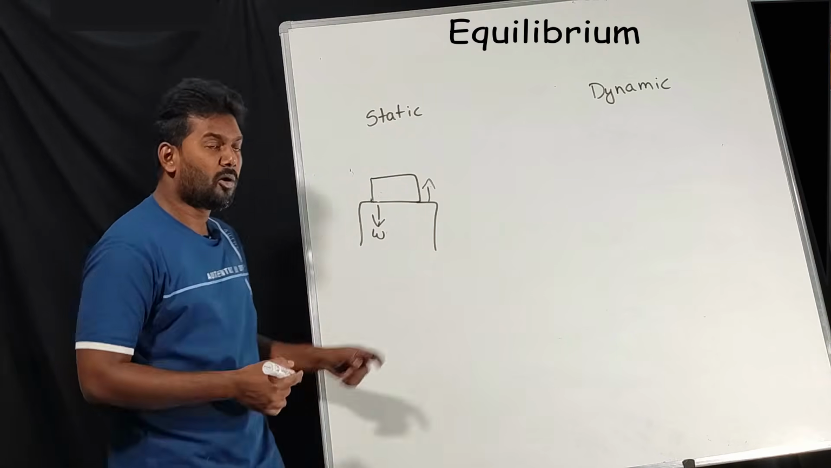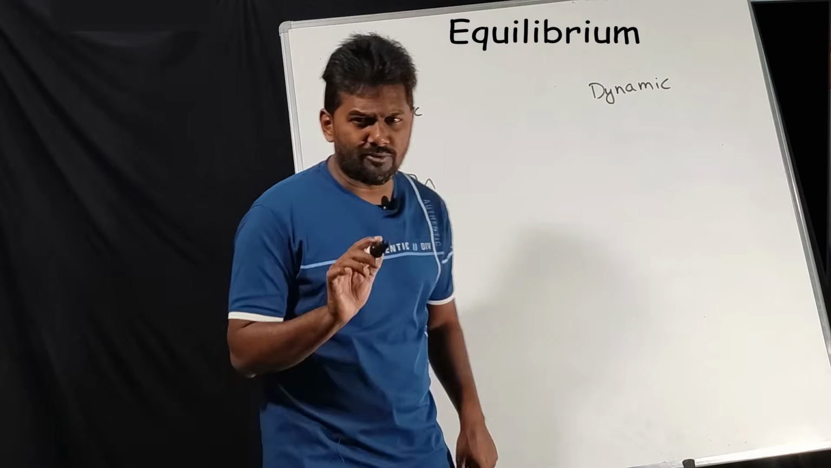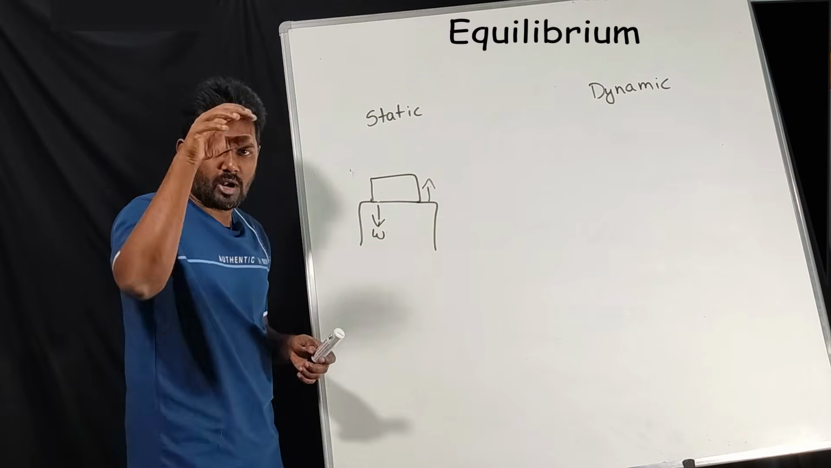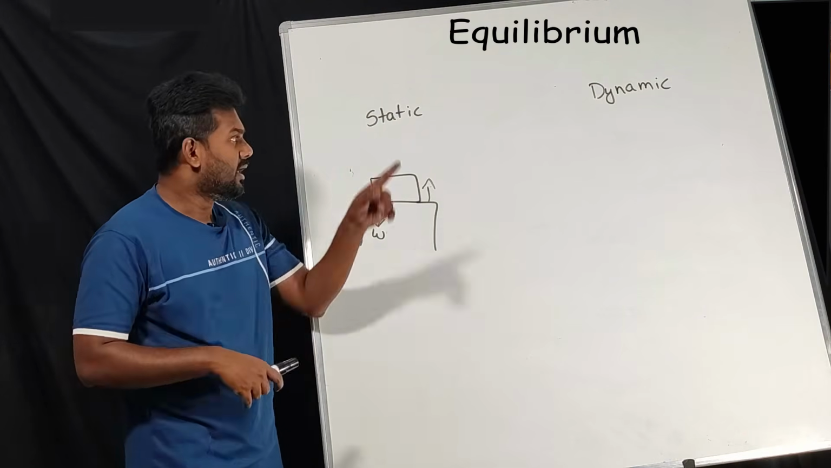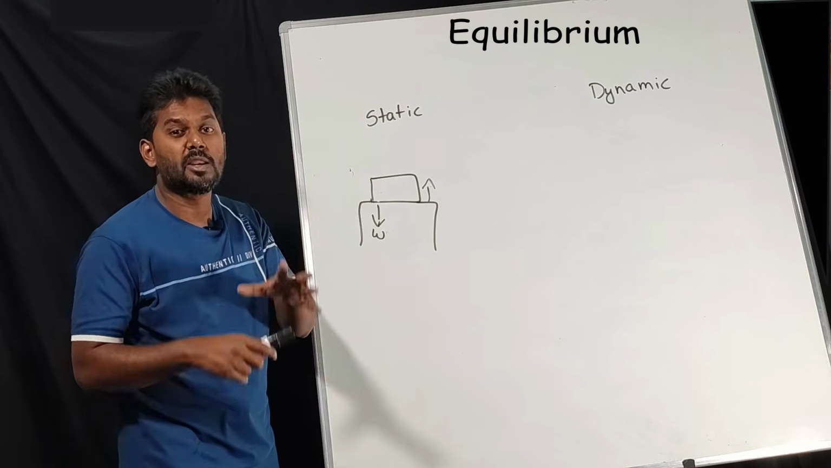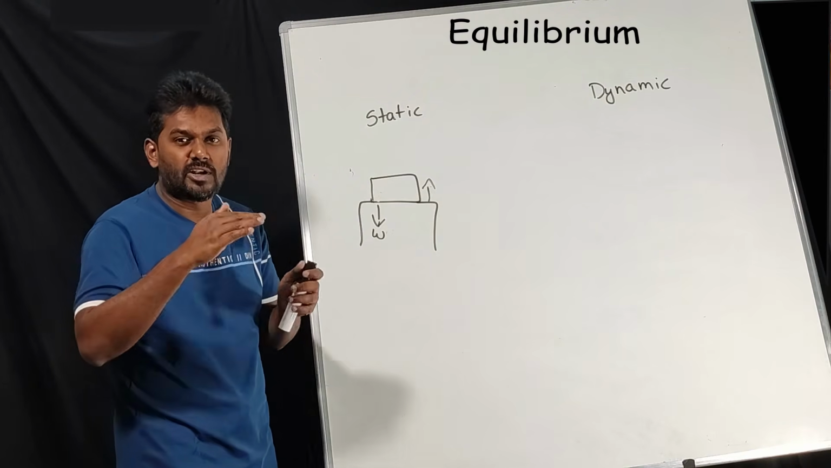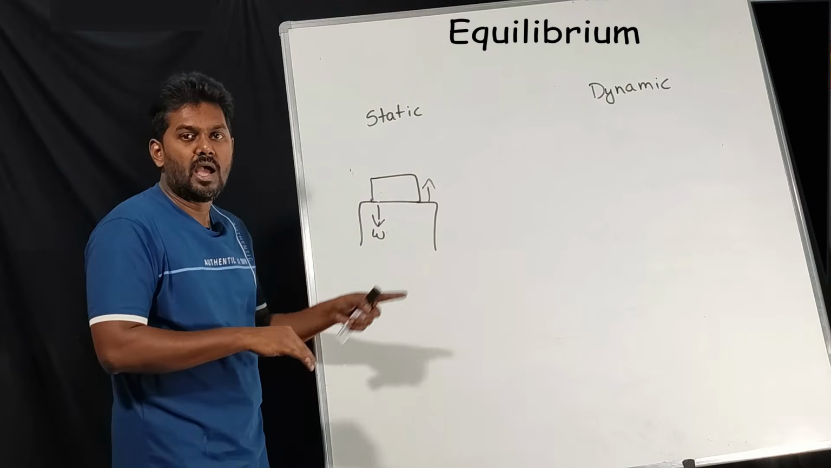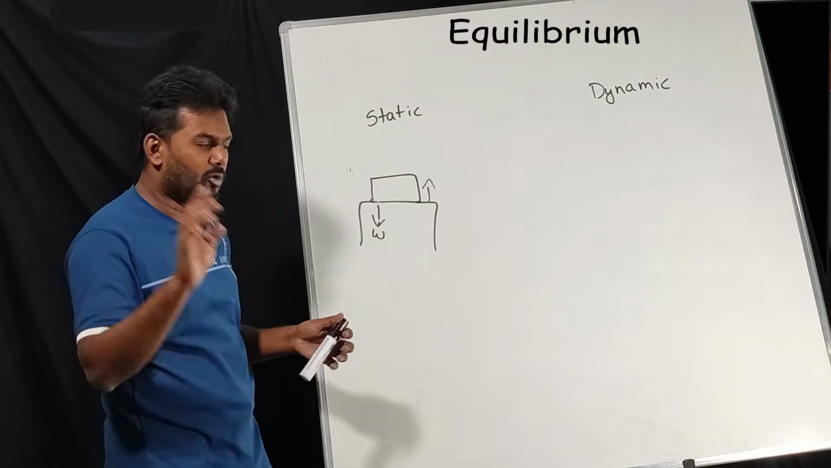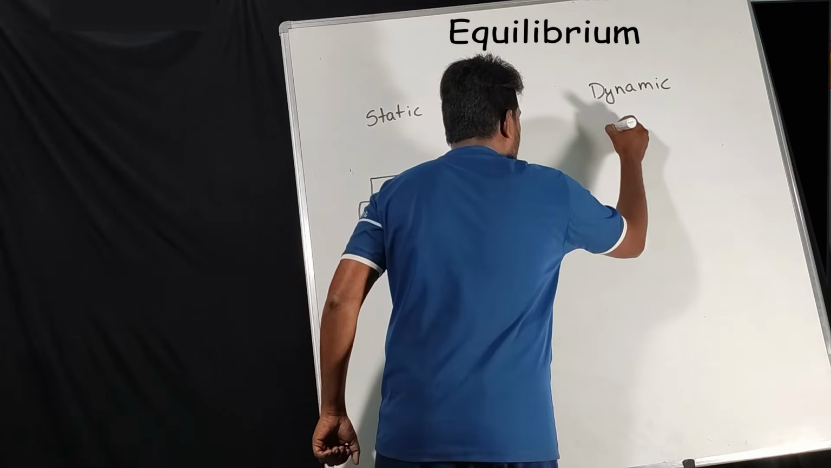Now we'll talk about dynamic equilibrium. What did I tell? Even though you are applying force in the opposite direction, the state of motion of a body remains the same. If it is at rest, it will be at rest. If it is moving, it will keep on moving. I'll give you one example.